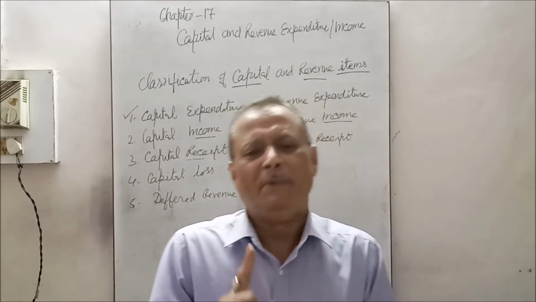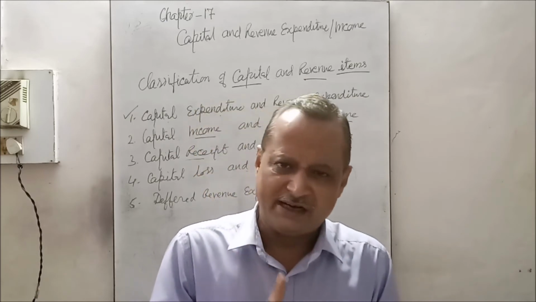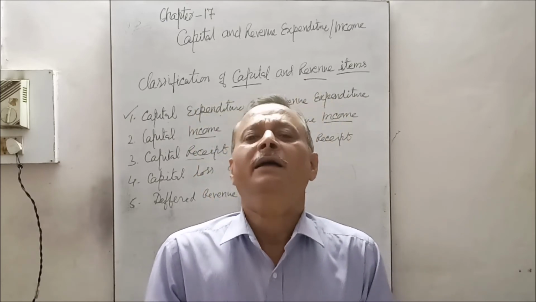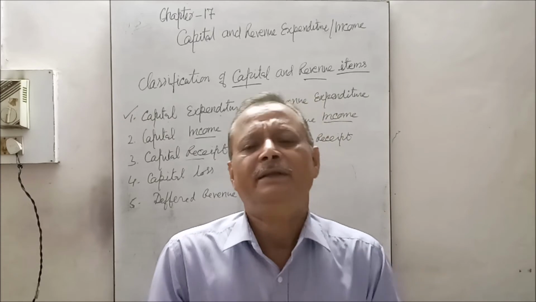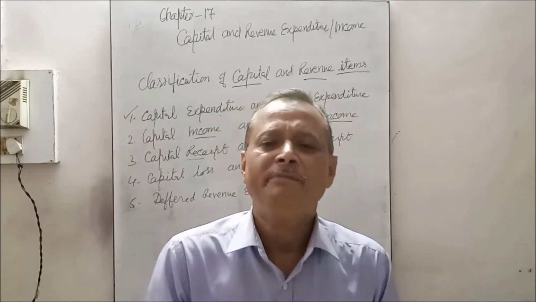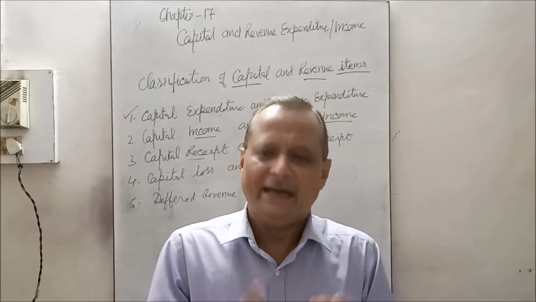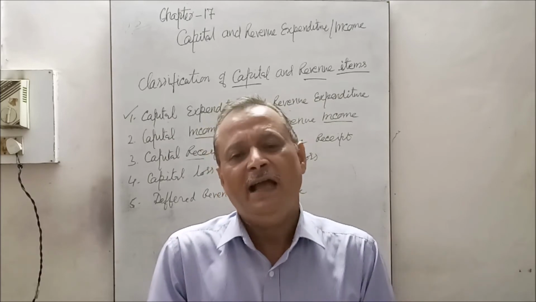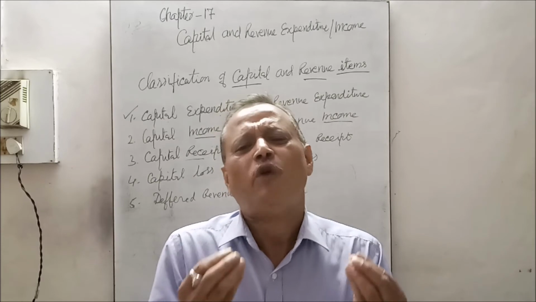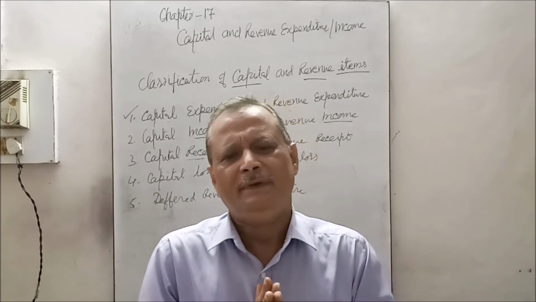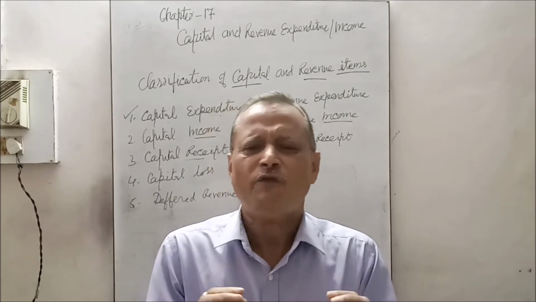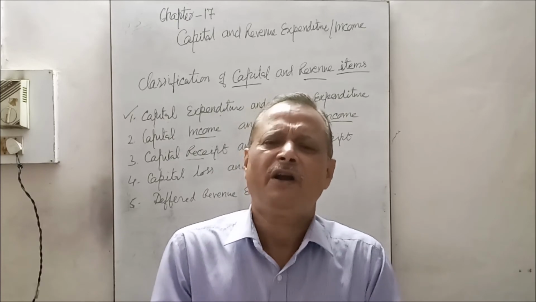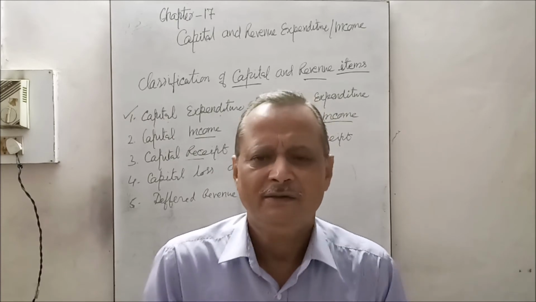Likewise, machine purchased, building constructed, this drainage system, that is called capital expenditure. But if a building is existing and some whitewashing is done in that building, the life of whitewashing is not for a longer period, it is for 1 year.